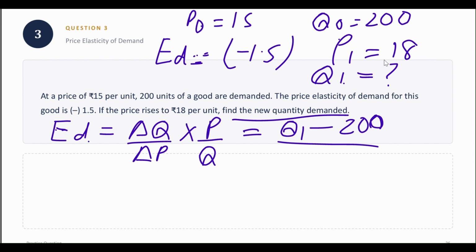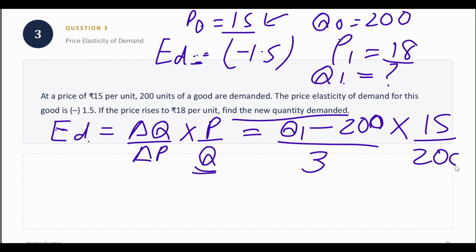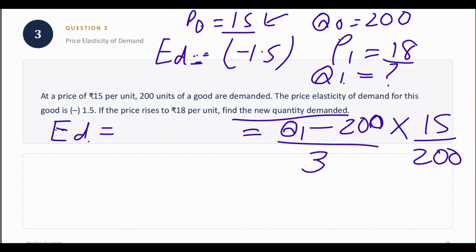Delta P comes out to be 18 minus 15, which is 3. The initial price is 15. And what is my initial quantity? 200. This is going to be equal to minus 1.5. So let us take ED to be minus 1.5.